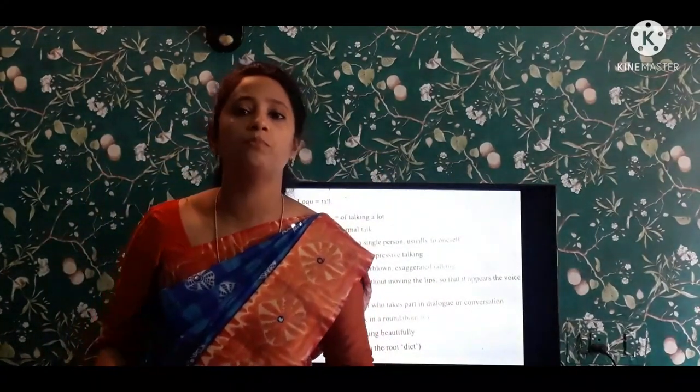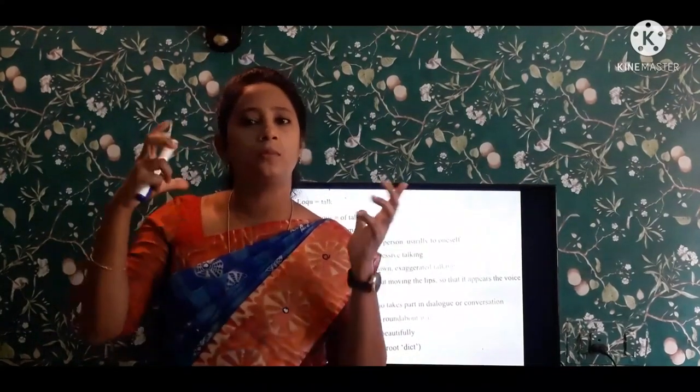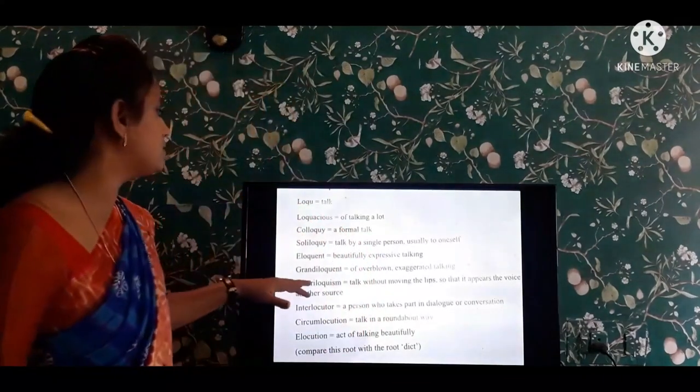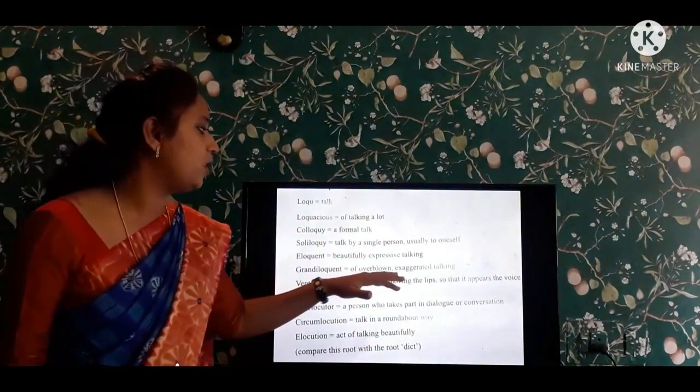So this all depends on the body language that I am expressing. See, politicians' speech is different from ours. They use their body language, and the way of the style is different, everything is different from ours. So that is the main example for grandiloquent.